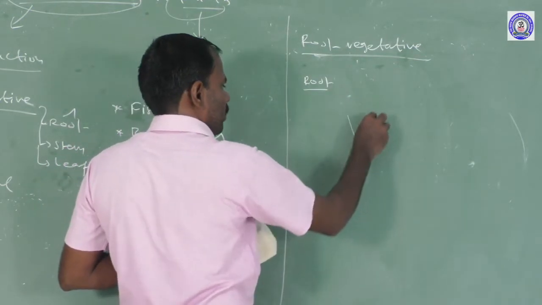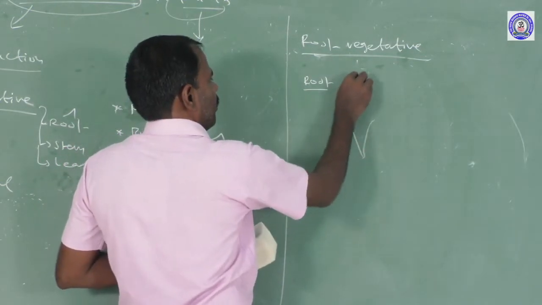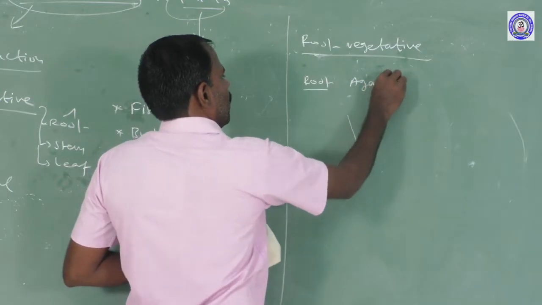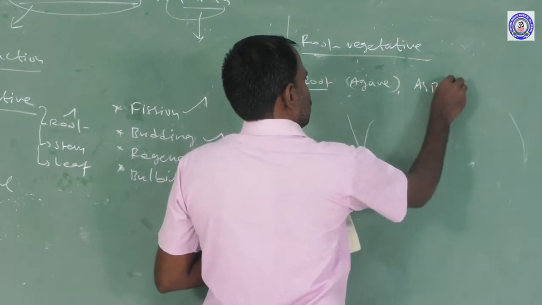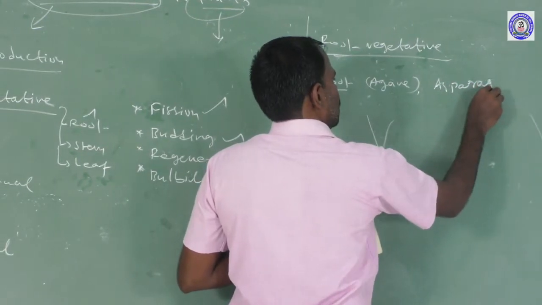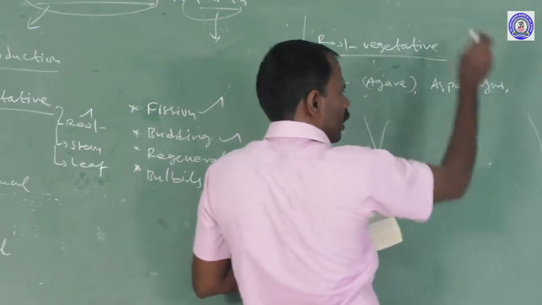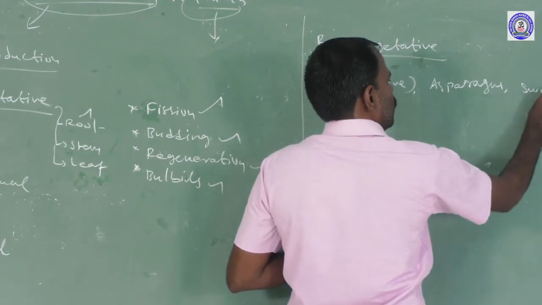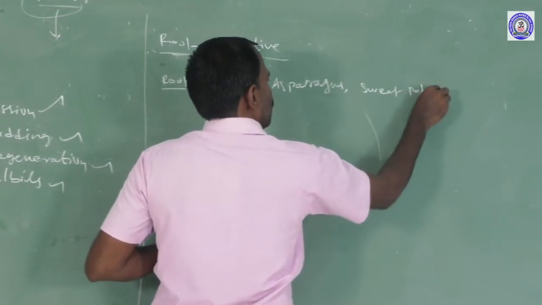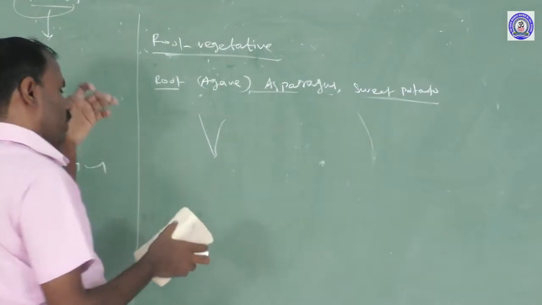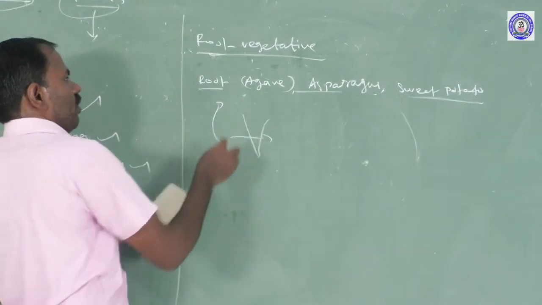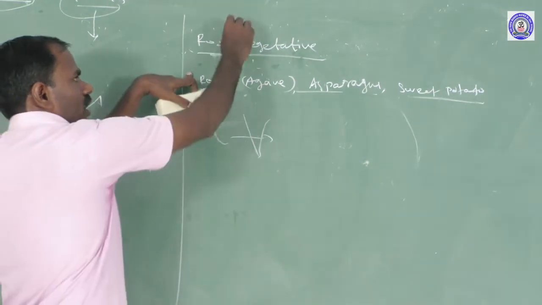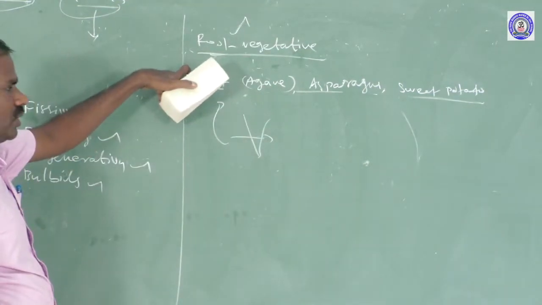For examples, some species such as asparagus and sweet potato. Some plant species of root system can be cut into small pieces, and each develops into an entire organism. That process is called the vegetative reproductive process.